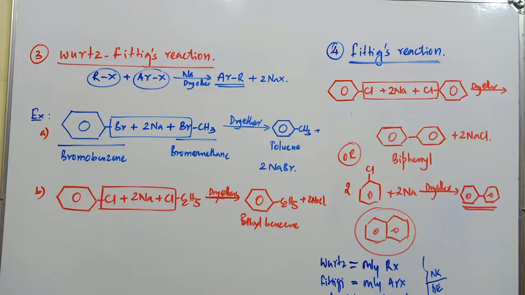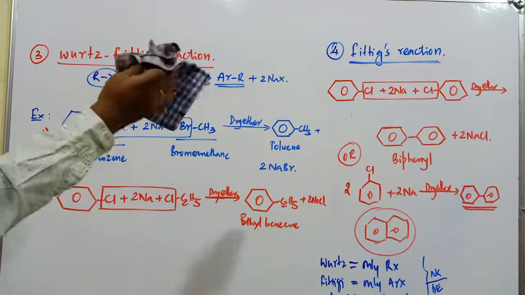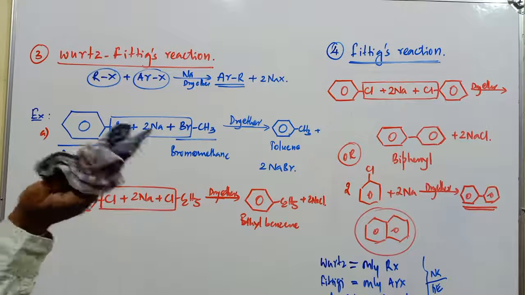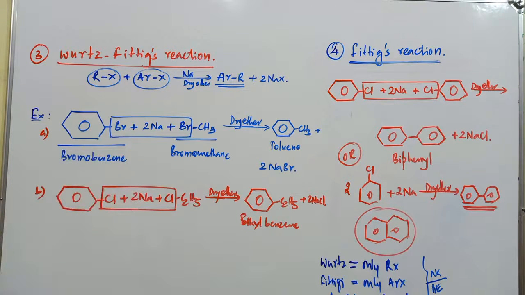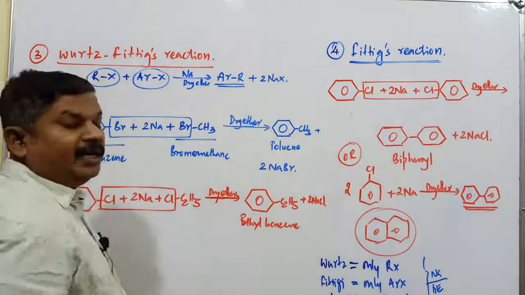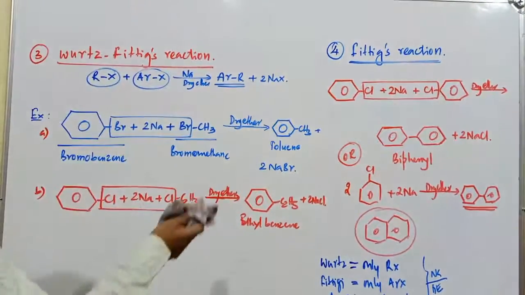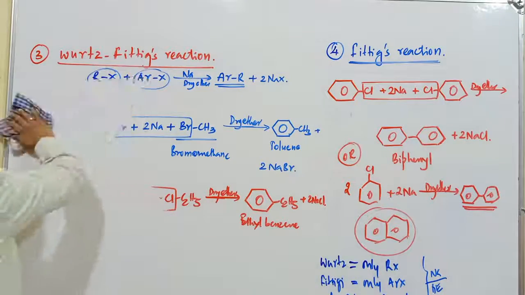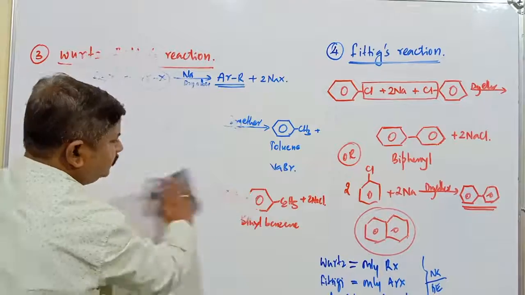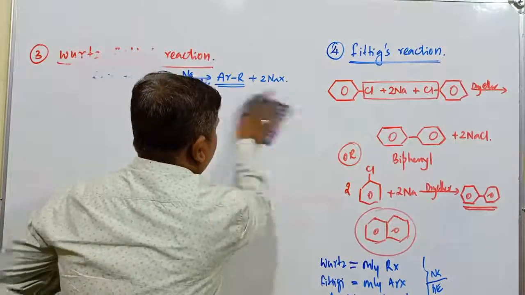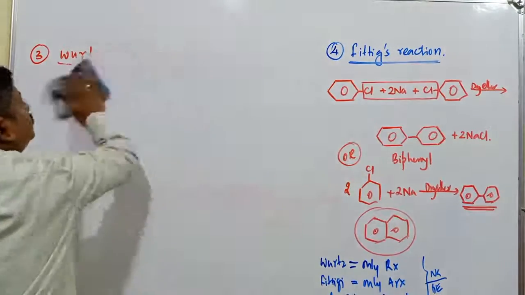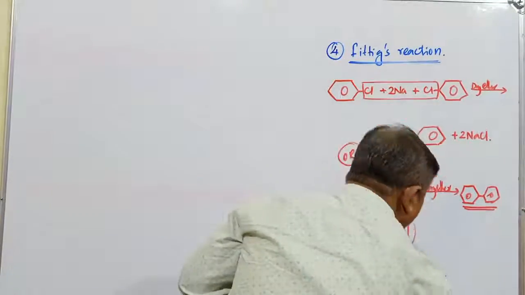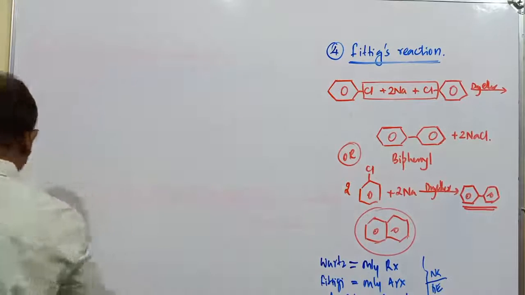Okay. Reaction number 4, that is going to be Fittig's reaction. So here compounds of aryl halides react with sodium metal. They form respective diphenyl. It is also called biphenyl or diphenyl compound. Clear? Fine.